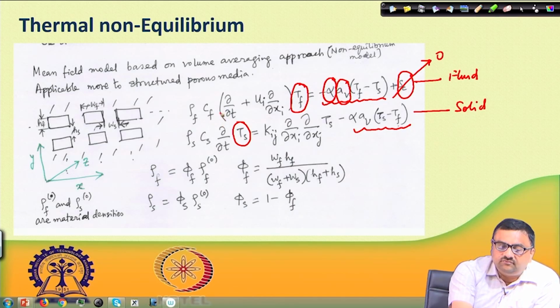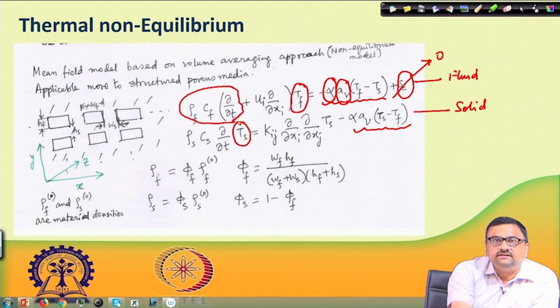It is rho del T of, so this quantity is basically del capital T del small t. This we are already familiar with, and this rho f already has the phi term I have discussed. When we bring in this t inside, this term is basically talking about the accumulation in the fluid phase, and this term u i del x i of T f is basically the convection term. We had a convection term there, so that same convection term we are putting here.